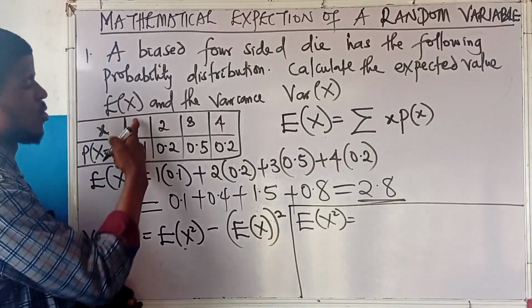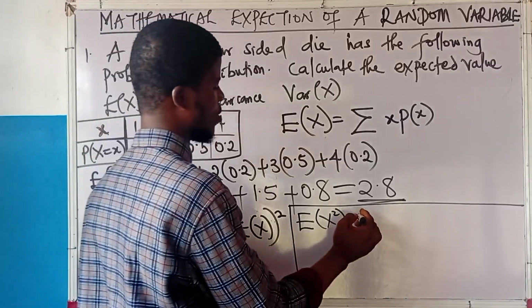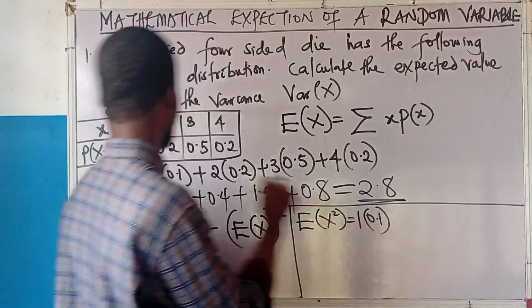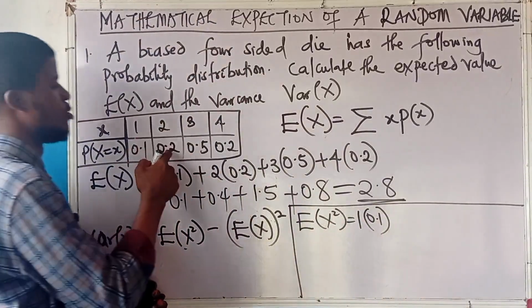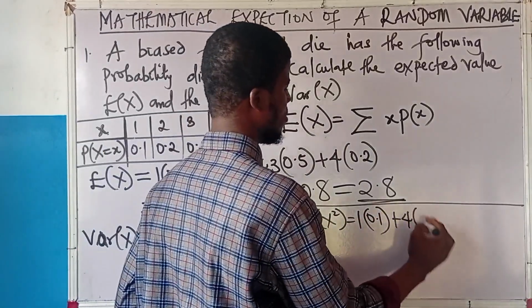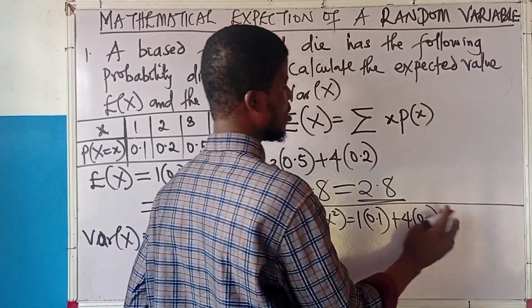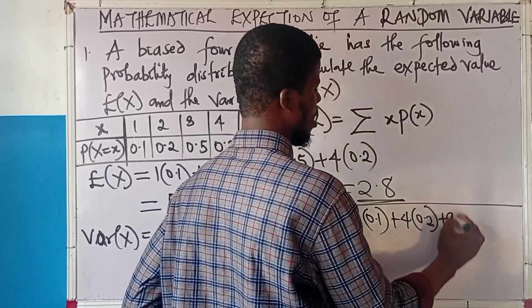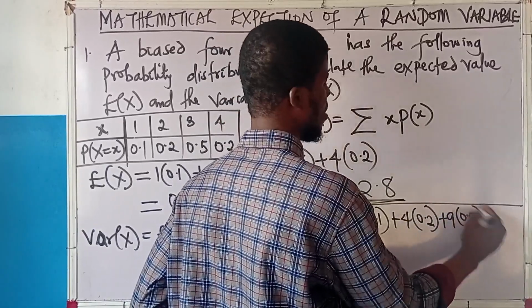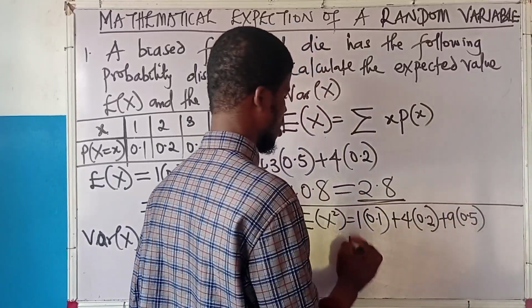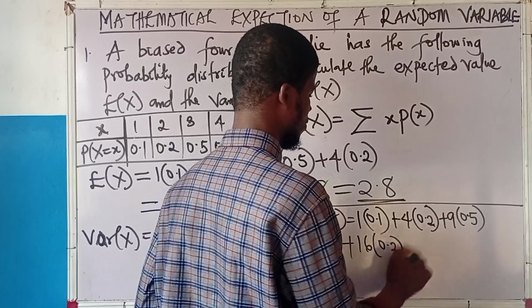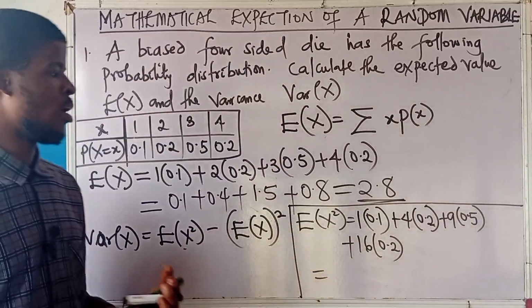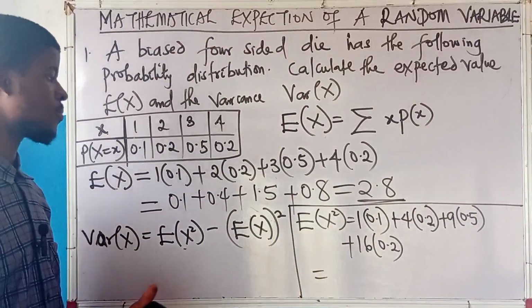What's 1 squared? 1 squared is 1. That's 1 times 0.1. 2 squared is 4, so 4 times 0.2. 3 squared is 9, so 9 times 0.5. 4 squared is 16, so 16 times 0.2. That's how to do the expectation of x squared.